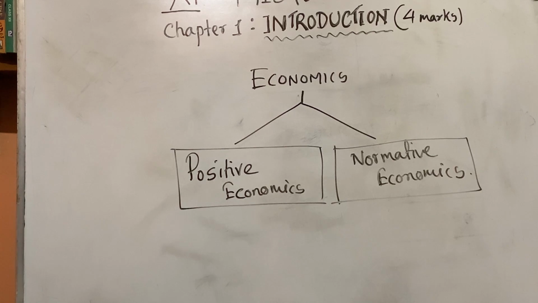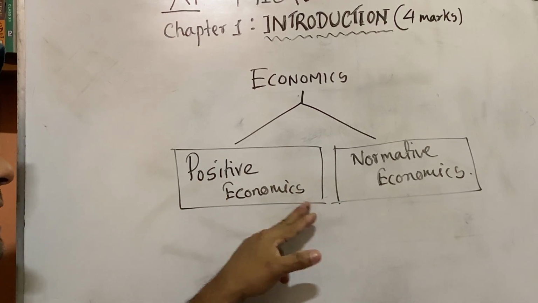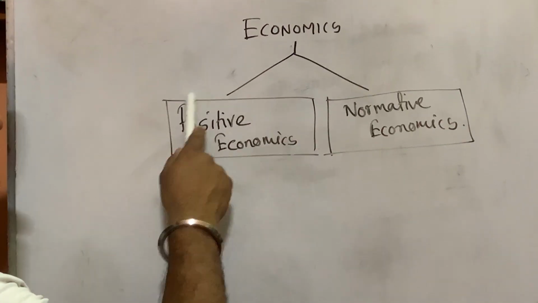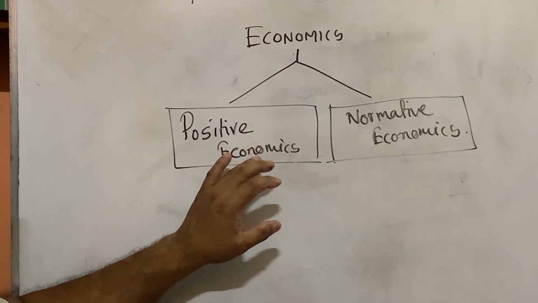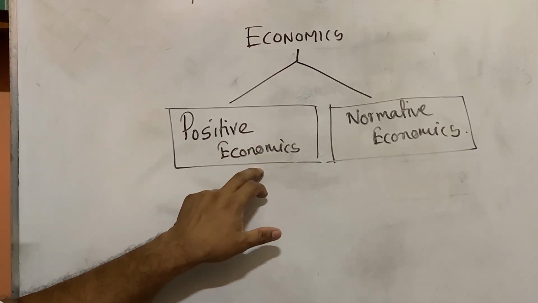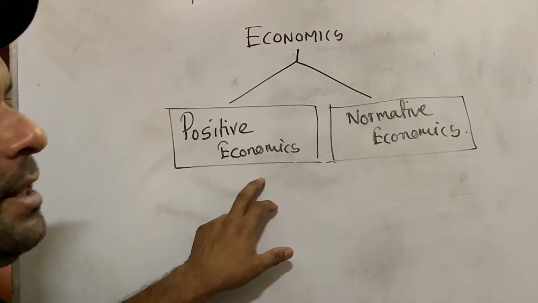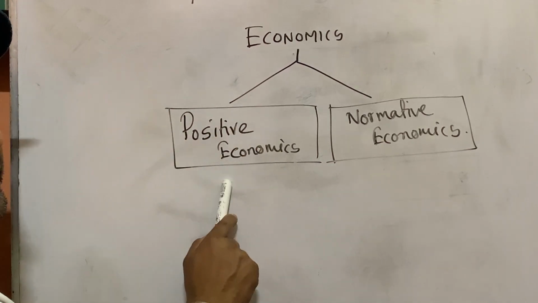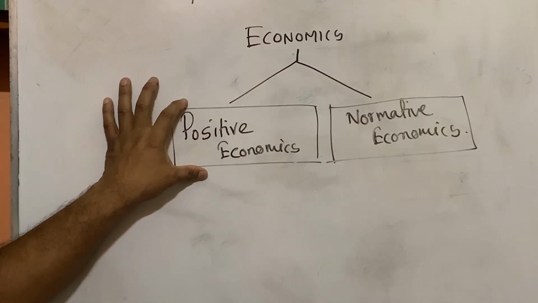Positive means the real fact which we can prove numerically by giving numerical facts, statistical facts. This is positive economics. Those economic variables which we can prove numerically. Okay, the exact economic variable, this is positive economics. So for example, India has the second largest population in the world. China is first, India is second, because we can prove it numerically by giving numerical facts. So this will come under positive economics.